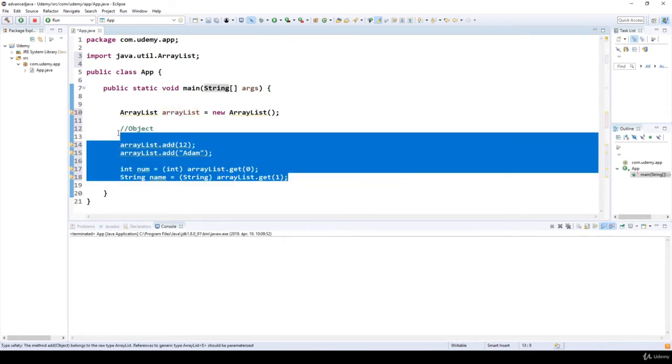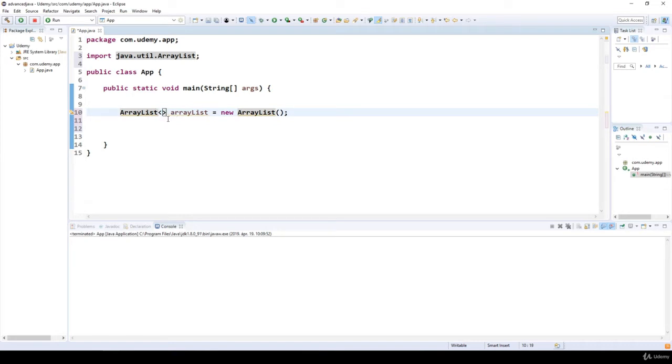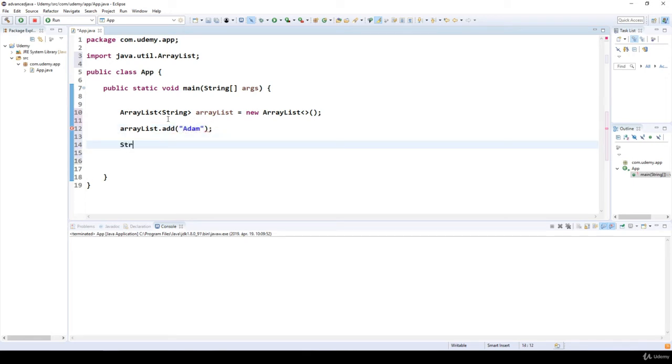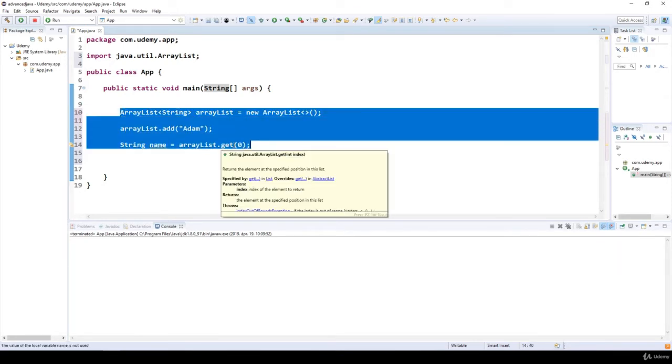So this is why we can use generics, where we define that this array list is going to store strings, and if we do something like this, then Java is going to know that we are going to use strings. So whenever we want to get the name, then we can do it without castings. So if we get the item with index 0, as you can see, there is no need to cast the given value. And this is why using generics is an extremely powerful method, because there is no need for typecasting. Okay, so let's take a look at generic methods.